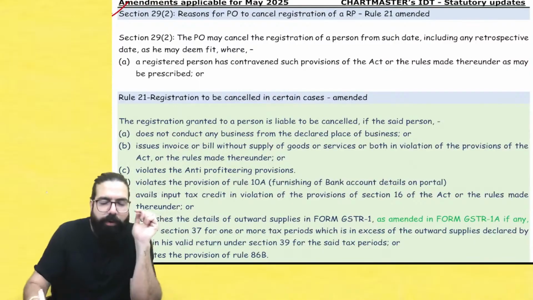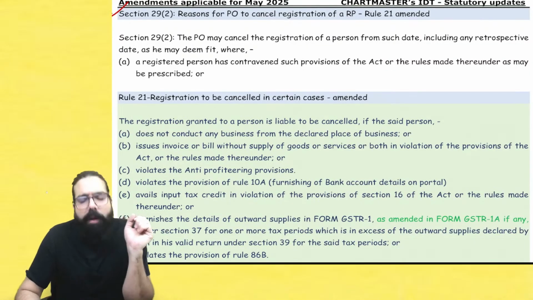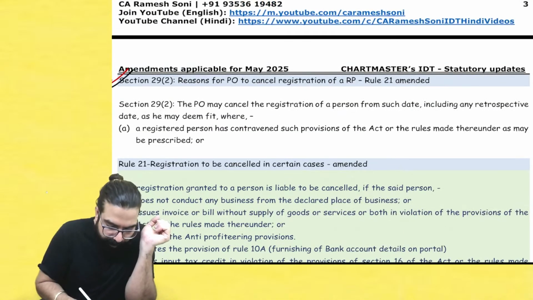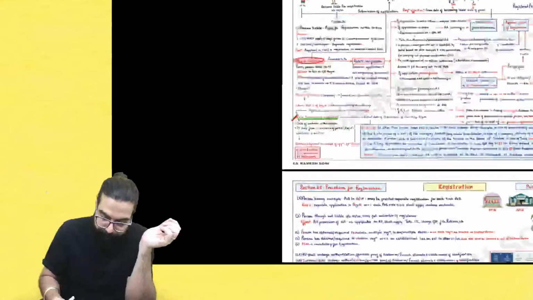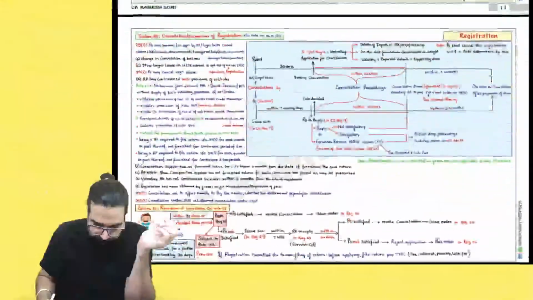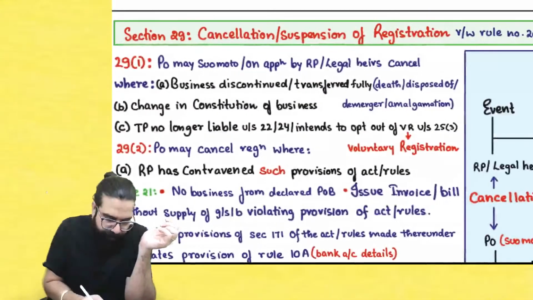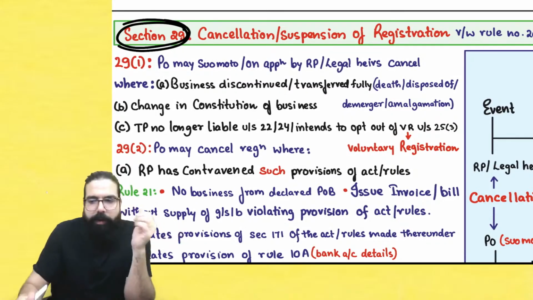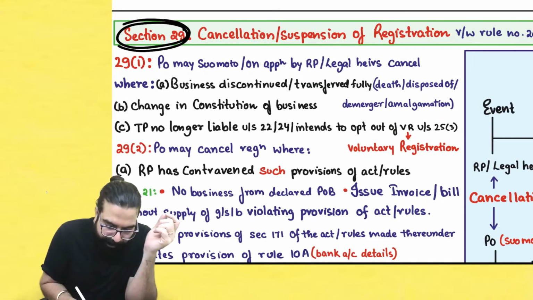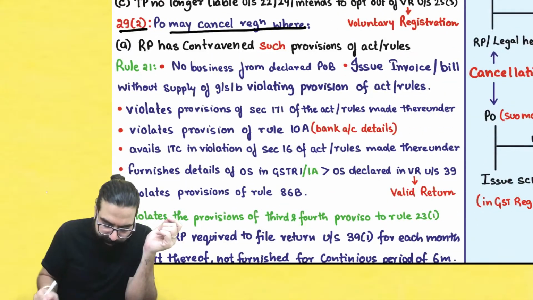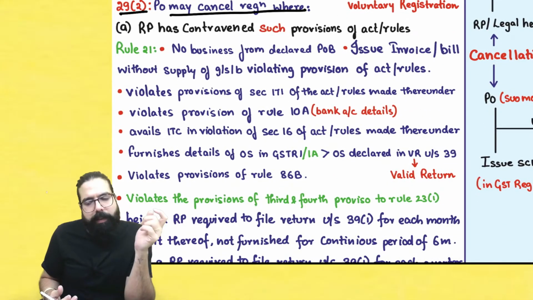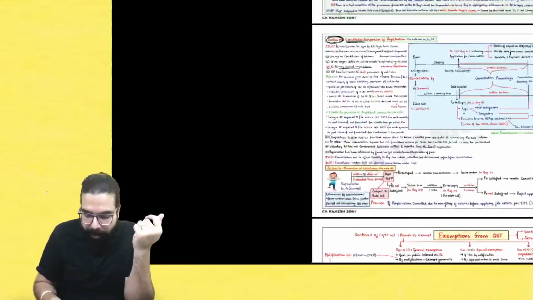Rule number 29.2 used to talk about, now we'll move to section number 29.2. Section 29.2 used to say when the proper officer can cancel your registration. Sir, when can the proper officer cancel my registration? Please come to your chart book. In your chart book, the amendment is over here, in section 29.2, cancellation of registration. The proper officer can cancel your registration. Here I had already done the amendment in the chart. It's already there.